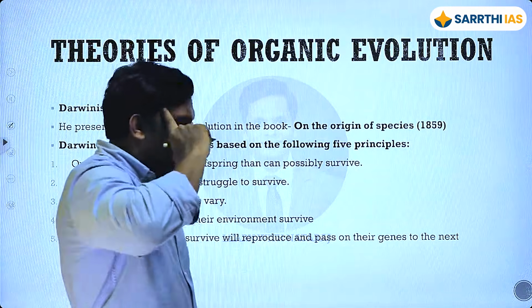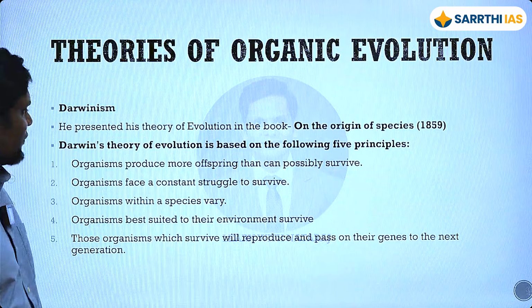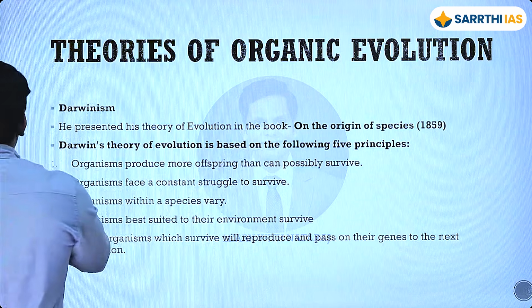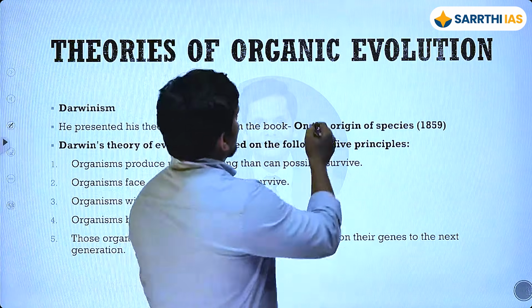His ideas. Okay, Darwin's ideas are basically these 5 principles. Okay, the name of the book. So just to remember the name of the book, right? So I will just tell you. ये ऐसे note कर लो आप.